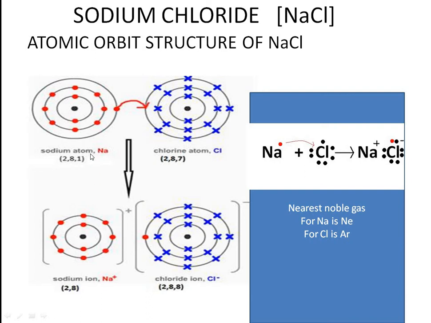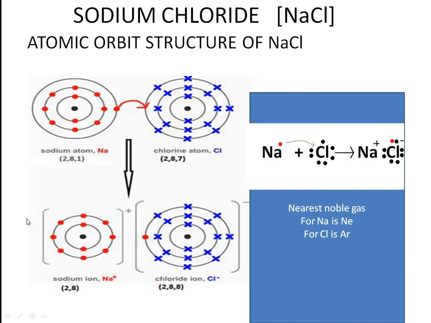Now the electronic configuration of the sodium atom changes to the sodium ion, that is 2, 8. 1 electron has been lost. That electron will be gained by the chlorine atom. So it is no more a chlorine atom, it's a chloride ion. So the electronic configuration changes to 2, 8, 8. So sodium is getting the nearest noble gas neon and chlorine is getting the nearest noble gas argon.